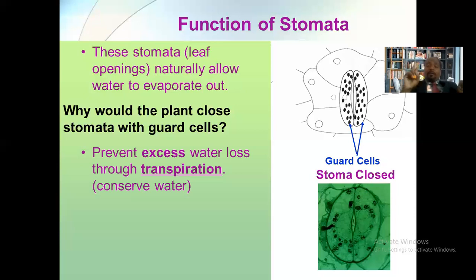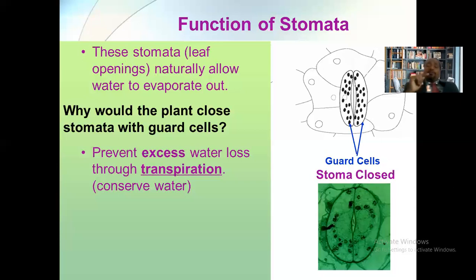Try to understand the loss of excess amount of water, isn't it? Whatever water is present in excess amount is lost through the stomata in the form of vapor when stomata opens. But the plant keeps the necessary amount of water inside the plant cell or the leaf, and to prevent excess loss of water, guard cells become closed. So this function is regulated by the stomata opening and closing.